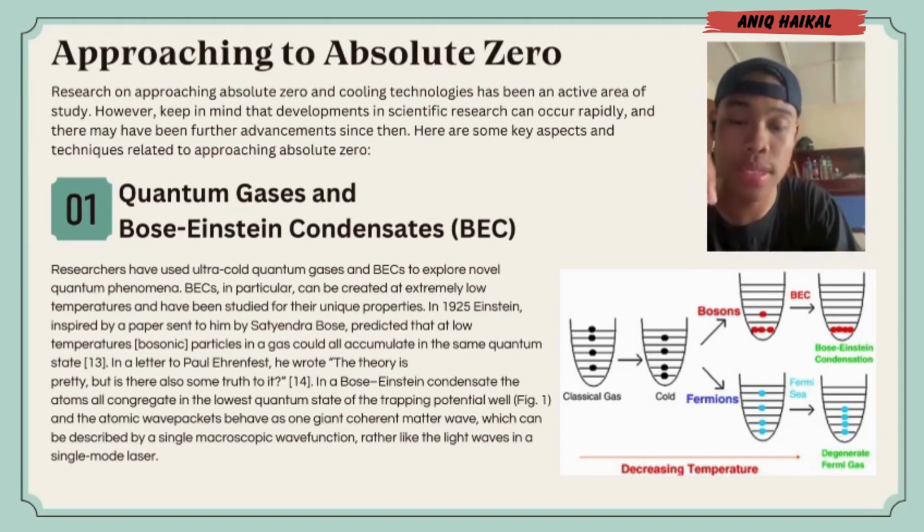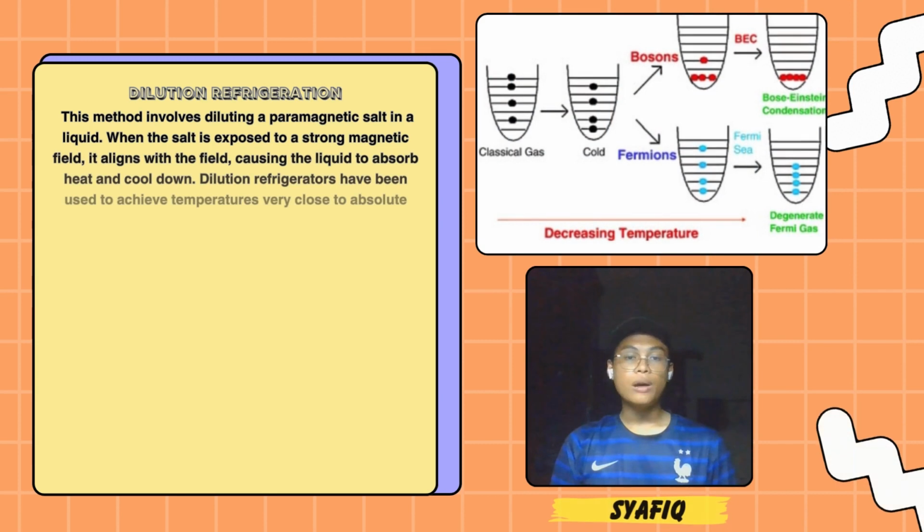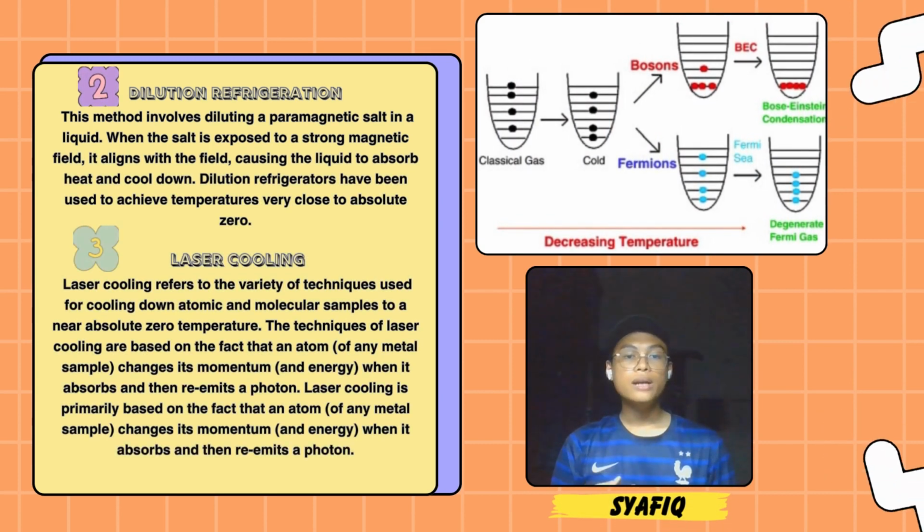If you guys watch this picture below, it's showing that classical gas, when it's cool, separates into bosons and fermions. The second key aspect or technique related to approaching absolute zero is dilution refrigeration. This method involves diluting a paramagnetic salt in a liquid. When the salt is exposed to a strong magnetic field, it aligns with the field, causing the liquid to absorb heat and cool down. The third one is laser cooling.